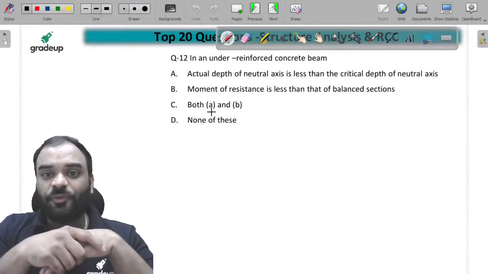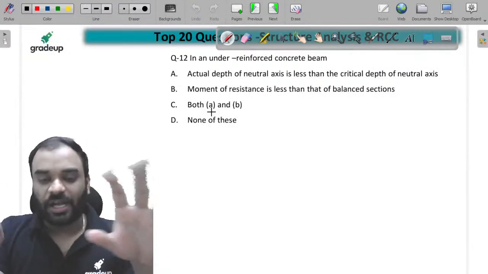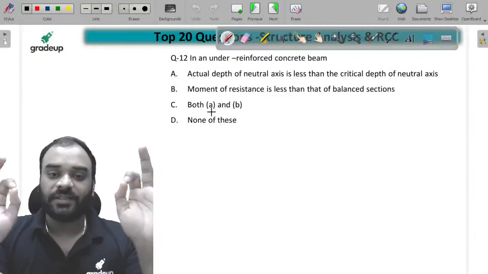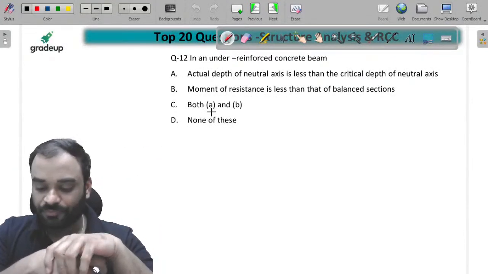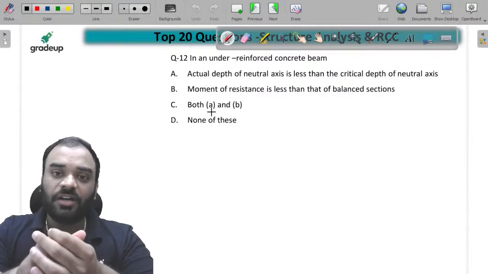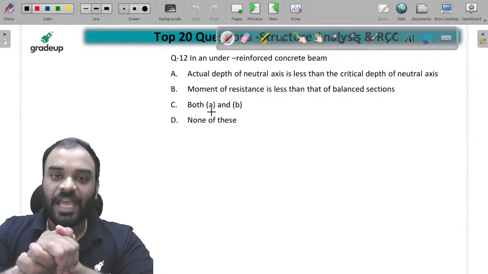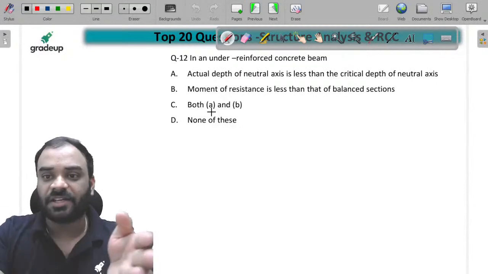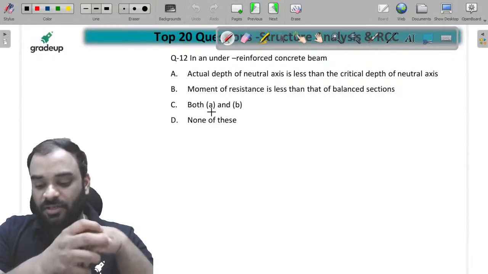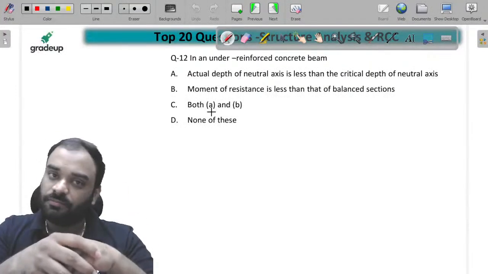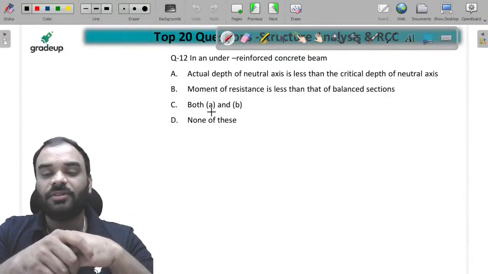In an under reinforced concrete beam. Now everyone will give the answer, I think. Please give the answer guys, all of you. For an under reinforced concrete beam, the actual depth of neutral axis is less than the critical one and the moment of resistance is less than the balance section. The C option is both are correct. D option none of this.